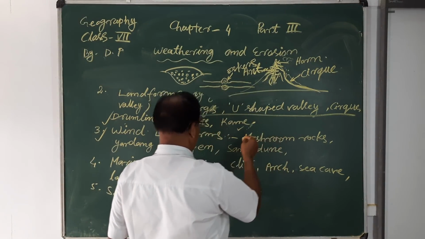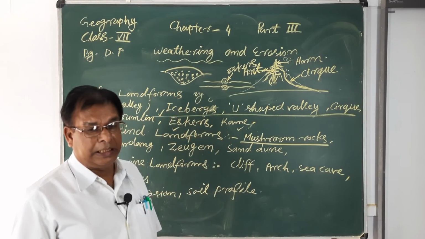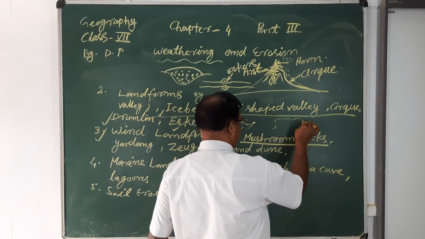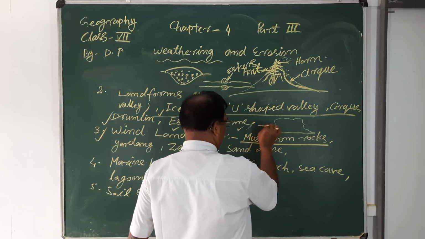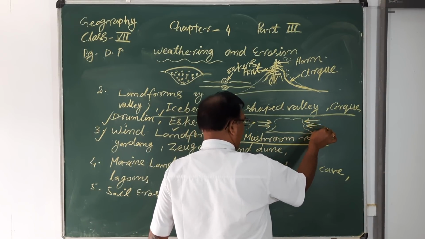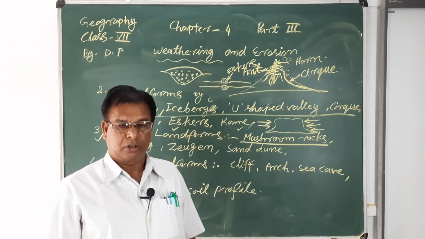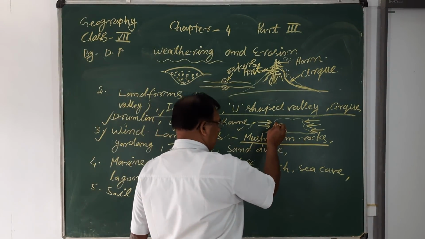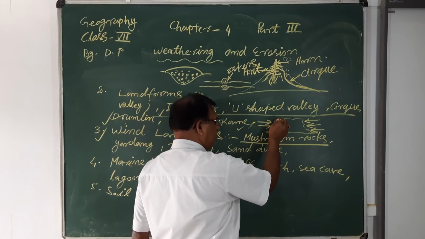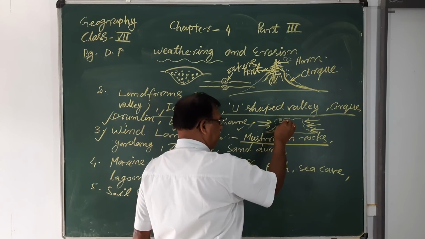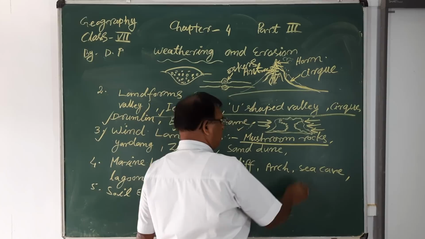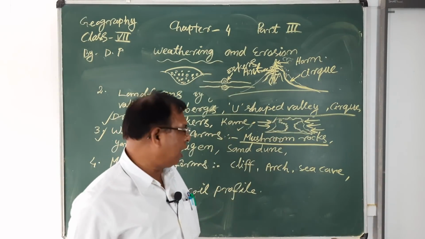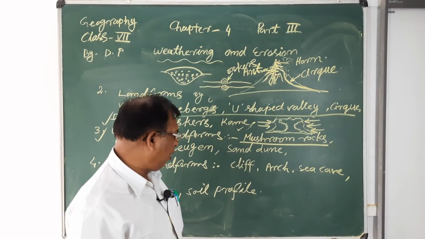First is the mushroom rocks. Mushroom rocks are also known as the Gara or the Gour. Mushroom rocks means that rocks are continuously affected and eroded horizontally by friction with the help of sand and pebbles. So both hard and soft rocks are eroded continuously and form a mushroom-like structure of the rocks, which is known as mushroom rocks. It is also known as the Gara. These types of landforms are formed by the winds after erosion.